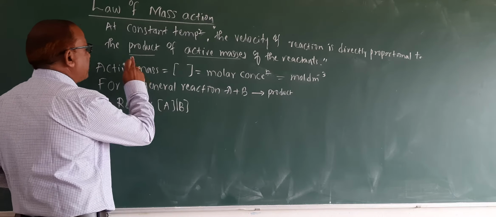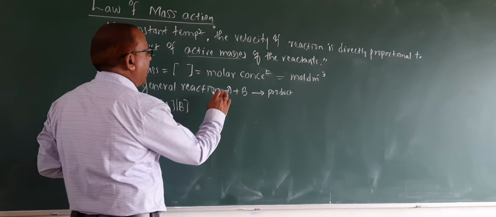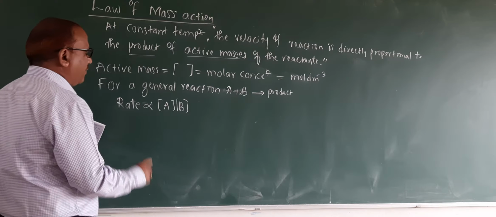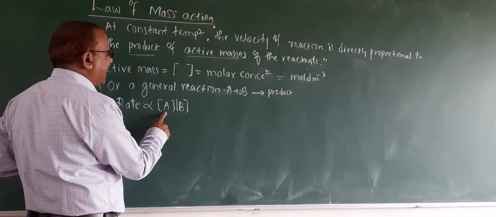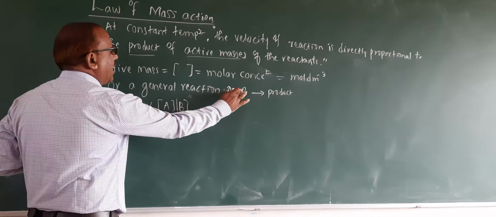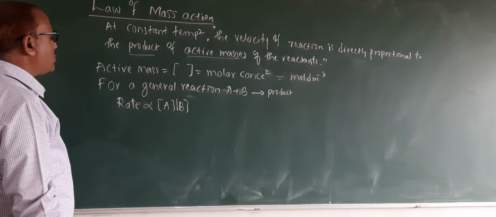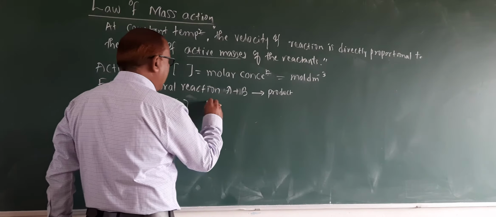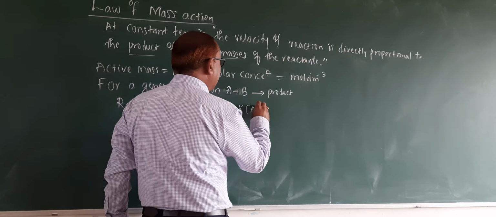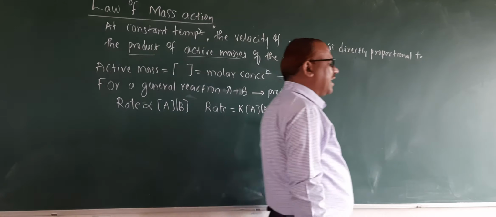If you have any number of reactants, then you should write the power. Means if I have a reaction like A plus 2B giving rise to product, then rate is proportional to square bracket A into square bracket B to the power 2. Here we have not taken numbers. So for a reaction A plus B giving product, rate is proportional to square bracket A into B, or rate is equal to K into square bracket A into square bracket B, where K is called a rate constant.